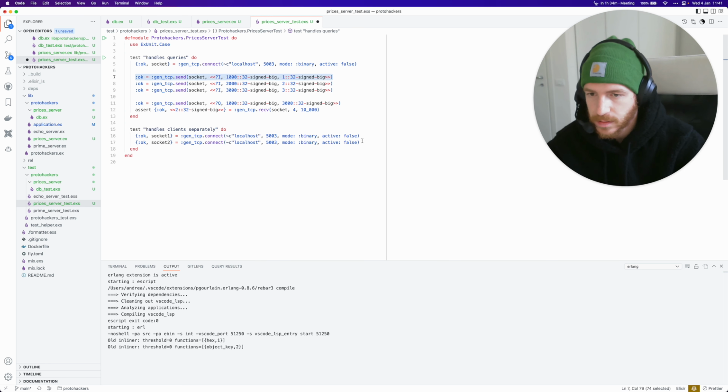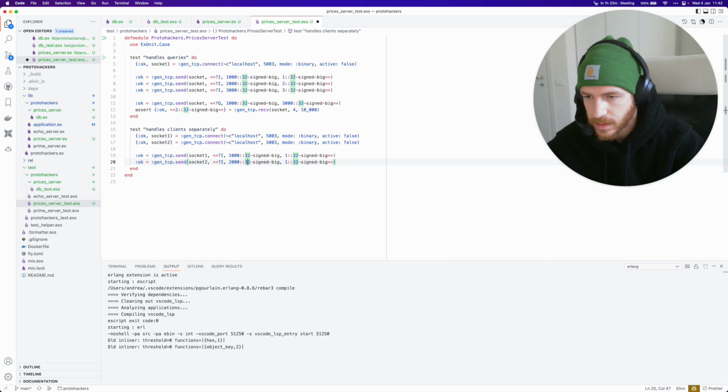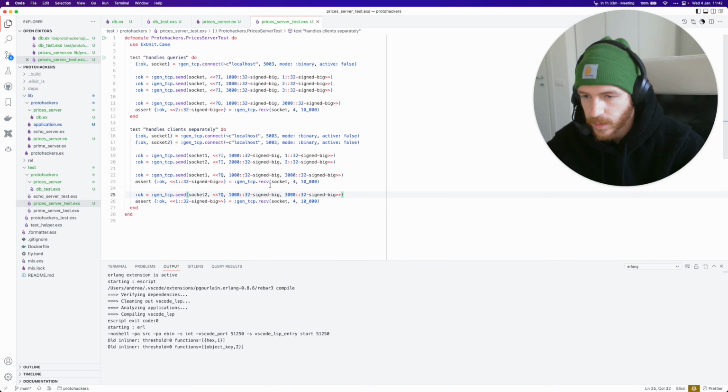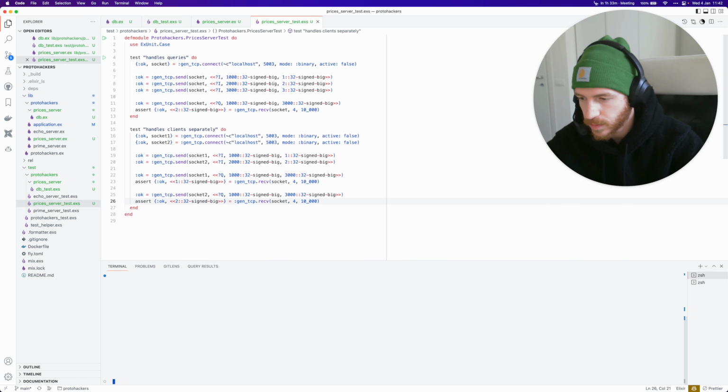Then I'll copy these over, and let's say that we store 1000 on socket 1, and then we store 2000 on socket 2 over here, and then I copy this querying thing, and I say, okay, if I query socket 1 from, let's say, 1000 to 3000, then I should get 1 as a response, and if I copy this and query socket 2 from 1 to 3000, I should get the average of 2.